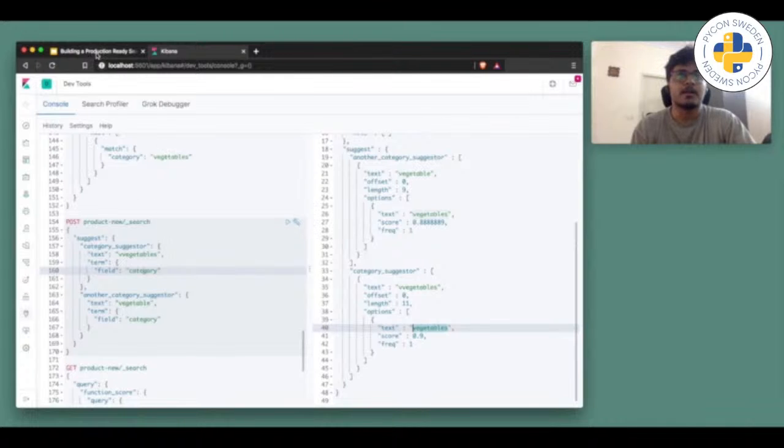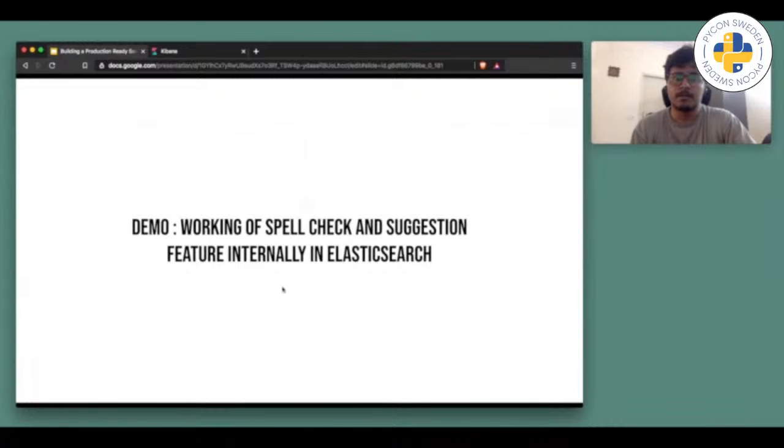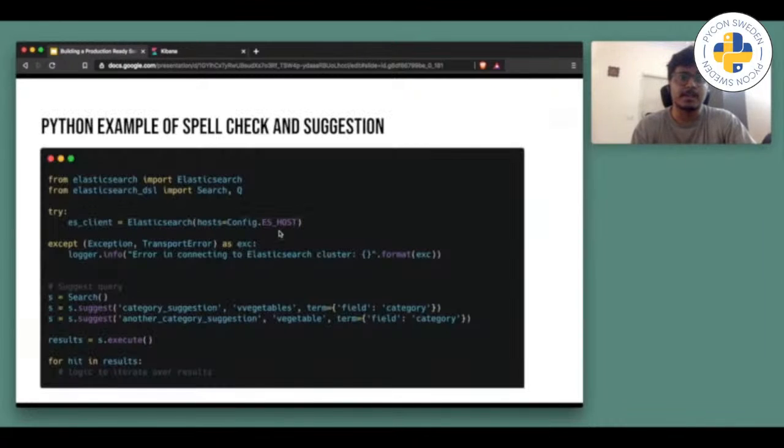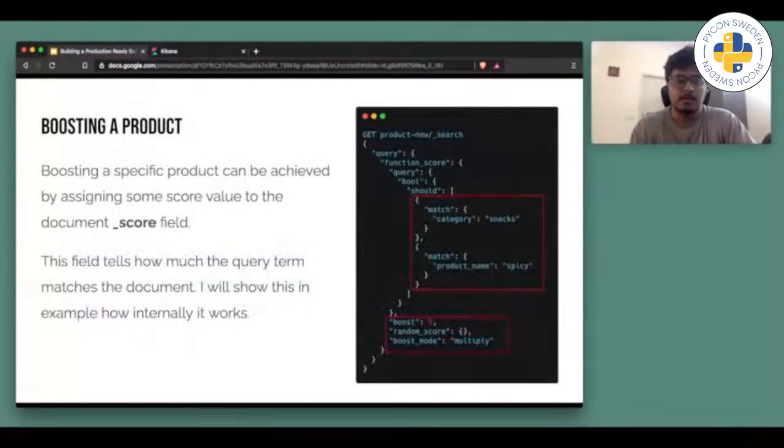Okay, let's move forward. This is a Python example of spell check and suggestion. The query which I showed in the example can be written using the Elasticsearch DSL module. We can then add an extra query also and execute it, which will run on these suggestions too. This is the part, and it's pretty straightforward and really easy as well.